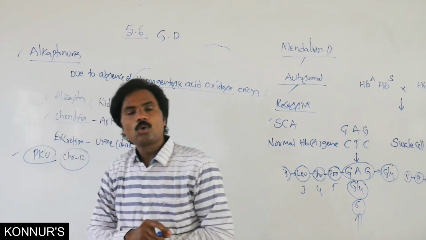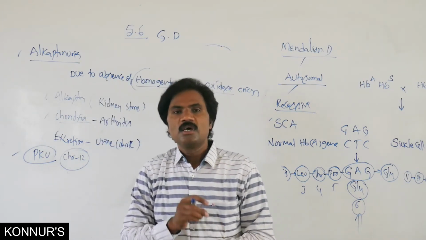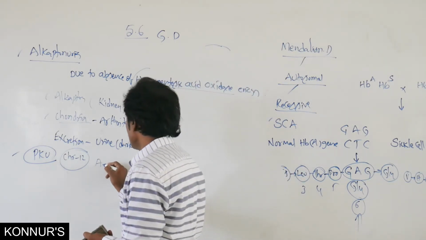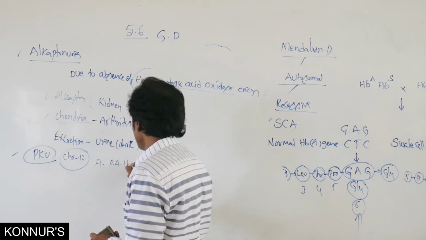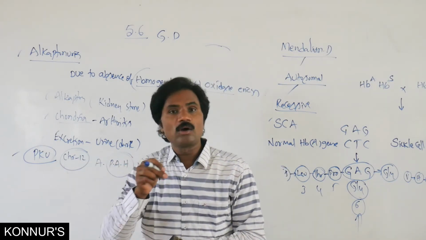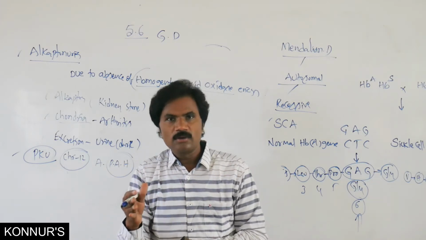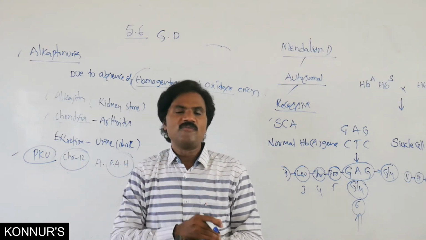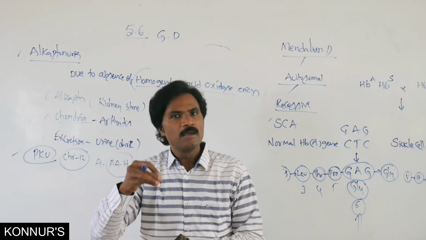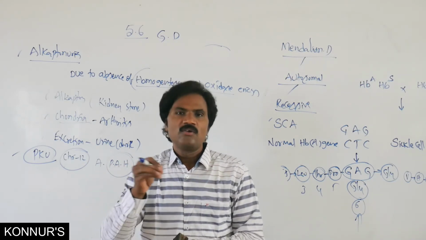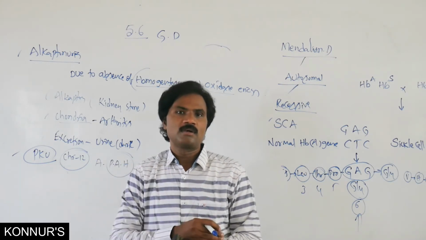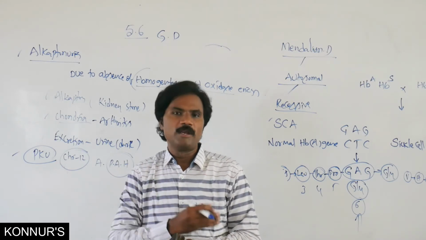Due to absence of phenylalanine hydroxylase, which normally breaks down phenylalanine into tyrosine, if it is not broken down, phenylalanine accumulates in the blood and forms products like phenylpyruvate, phenylacetate, phenyllactate, and such products. They are also excreted in the form of urine.